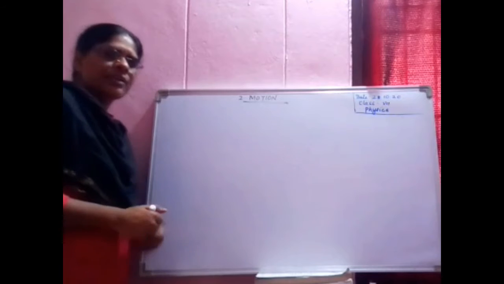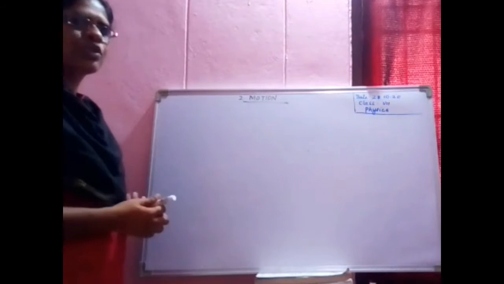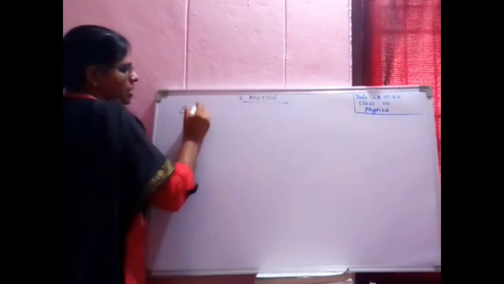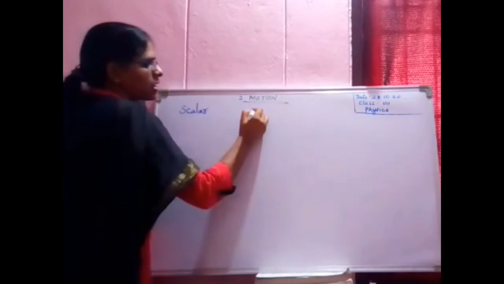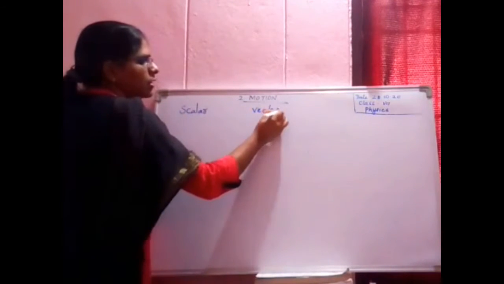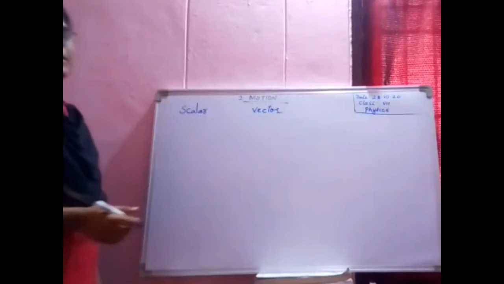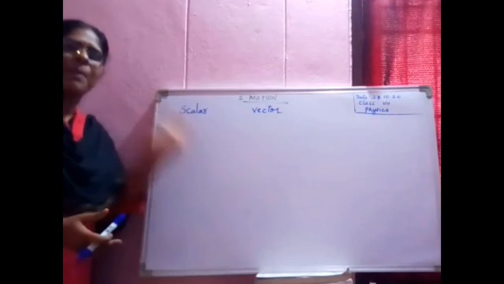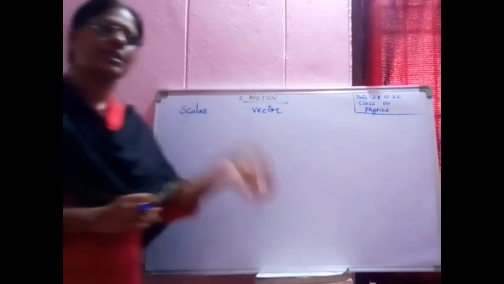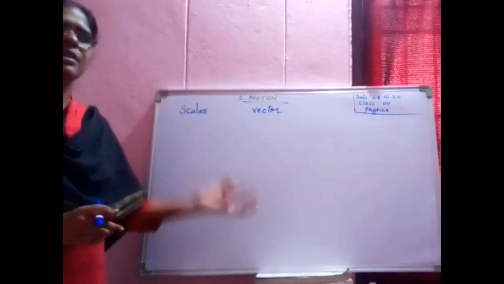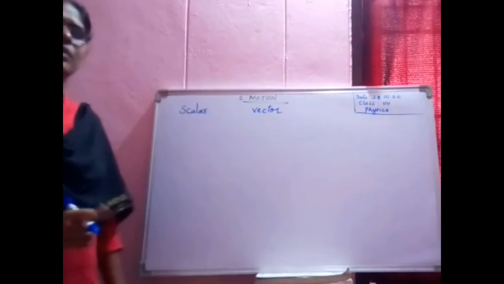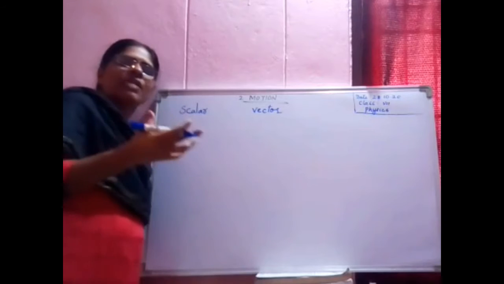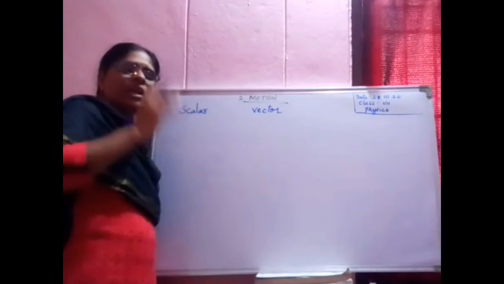We have studied about the simple pendulum in the last class. Now today we will study a new topic called scalar and vector. Till now you are learning about mass, length, time, distance, displacement. All these things are called physical quantities.